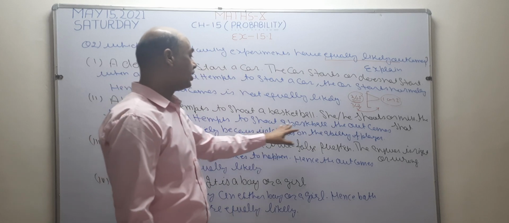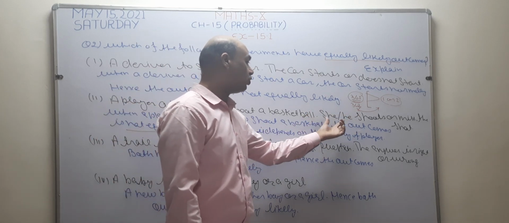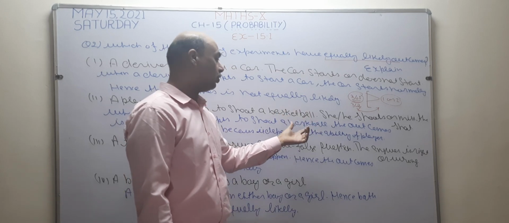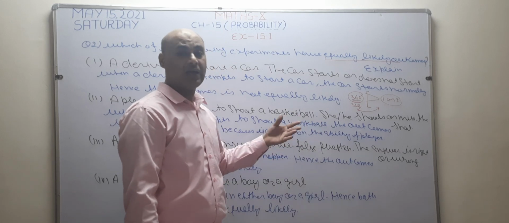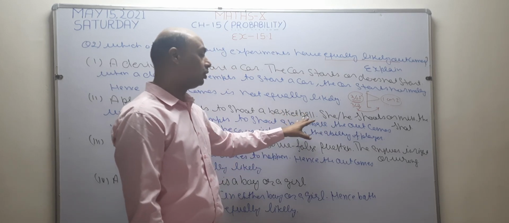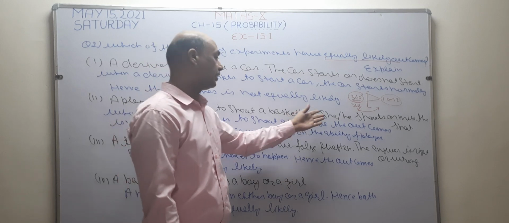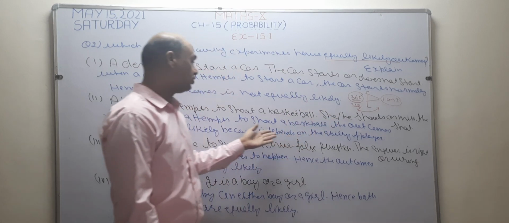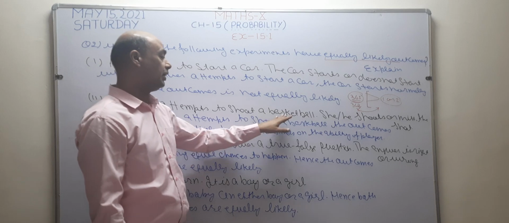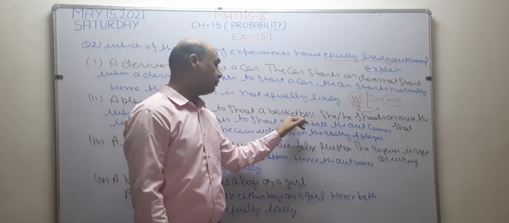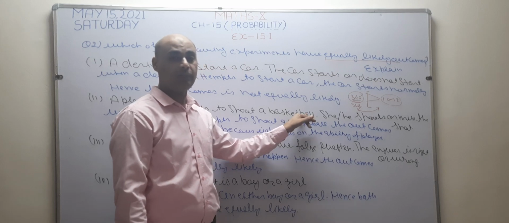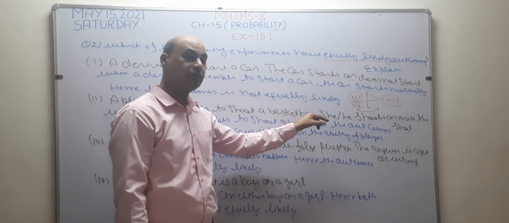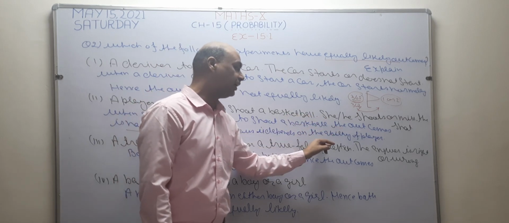So this is not going to equal likely outcomes because it is not clear which player is there. Either it is a good player, or a beginner player, or someone like me. I am a teacher. When I attempt the shot, what is the possibility? I can attempt 10 and convert the basket 1 or 2 times. If instead there is a good basketball player, then he is going to attempt 10 out of 10. It is a possibility, but a good player also cannot make the basket sometimes. So this is not going to be equally likely outcomes.